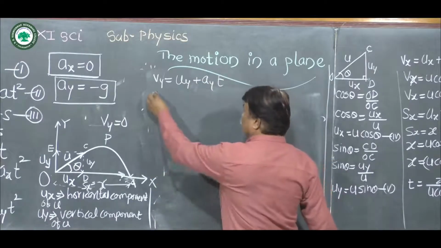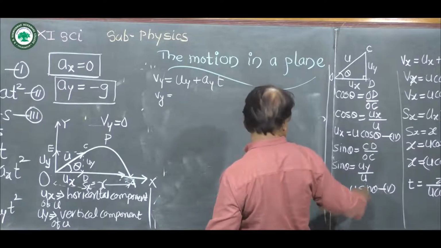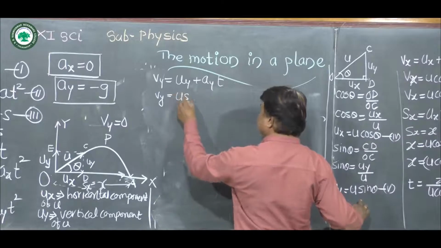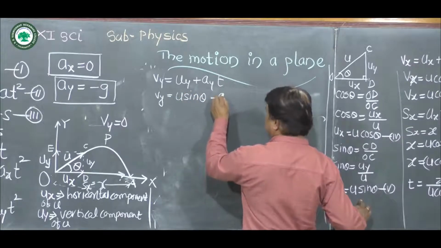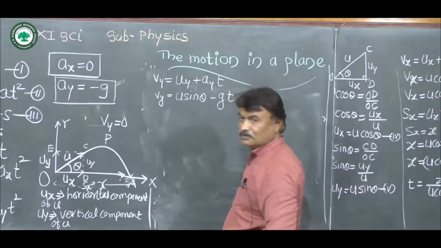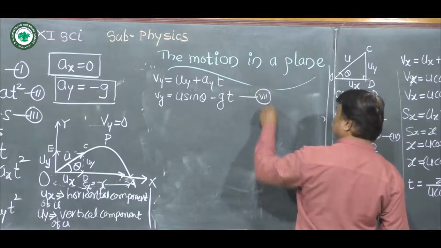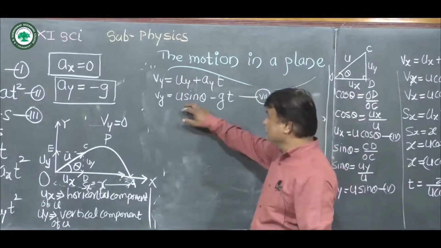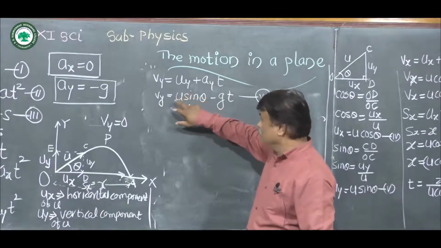So Vy is equal to, in that case Uy is U sin theta, Ay is minus g into t. So this is equation say 7. Remember this equation. In case of time of flight, we have to remember this equation.